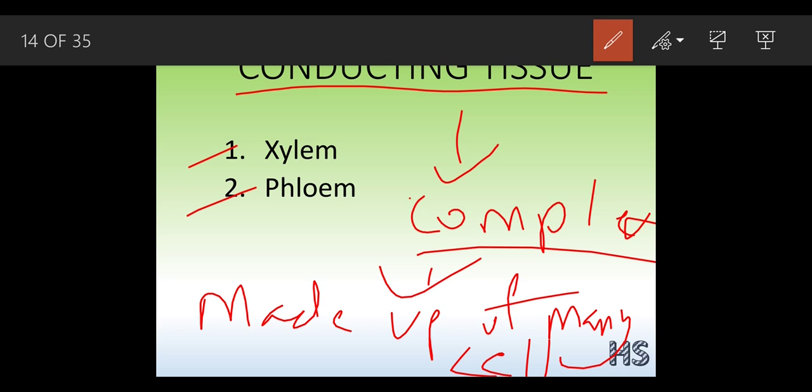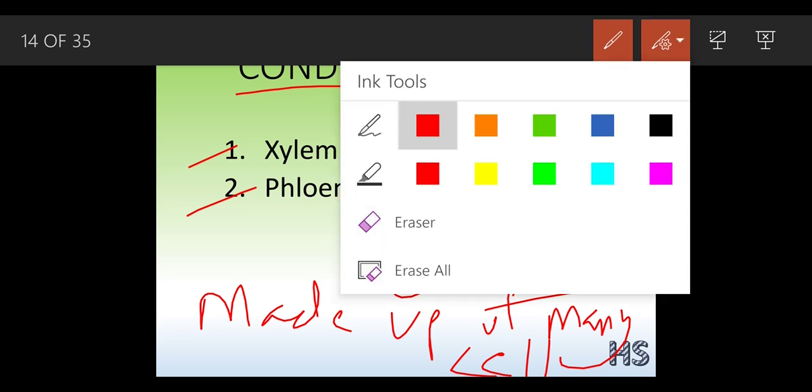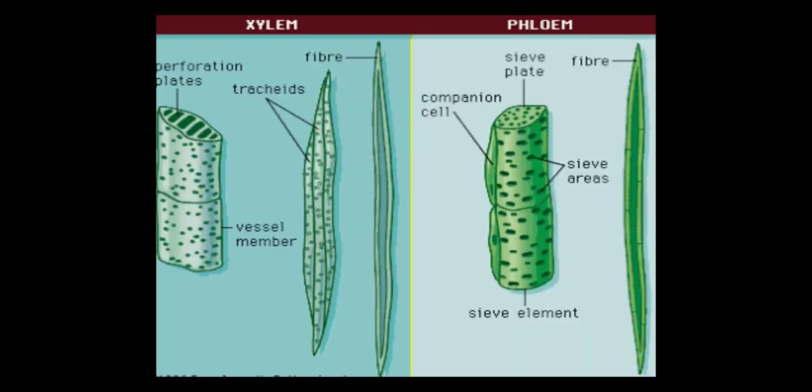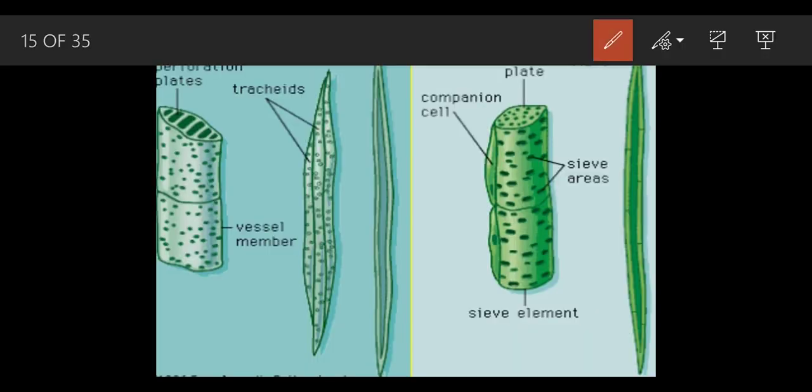Now what do you mean by the word conducting? The word conducting means transporting. What does the plant transport inside it? That is the water and the food. They are going to get transported. This is the xylem part and this is the phloem part. So just look at the diagram as of now. We are going to start right now. What is the function of this xylem and the phloem?